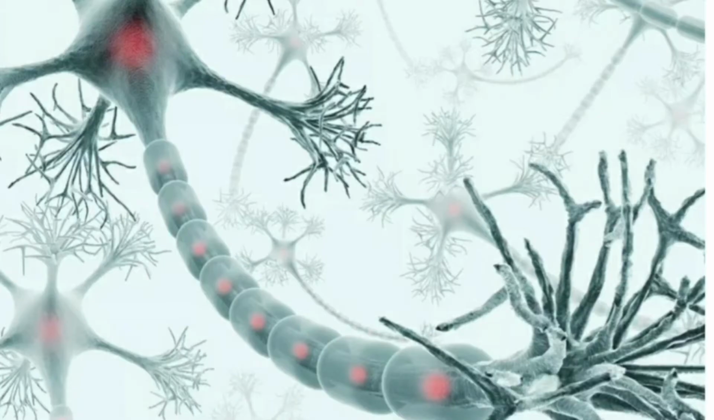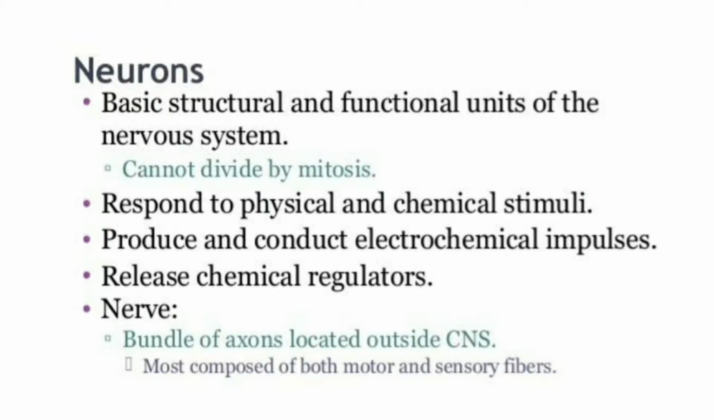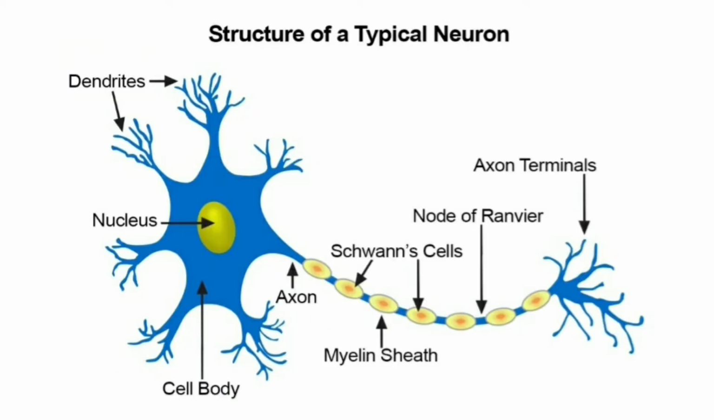Messages are received and transmitted to all parts of the body through these nerves or the neurons. The human brain is estimated to have about 100 billion neurons. And this is the only cell which cannot divide. So let us understand now the structure of a neuron. The neuron has three parts: the cell body, axon, and dendrites.